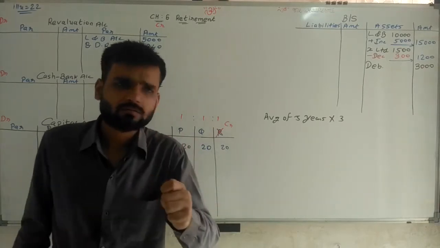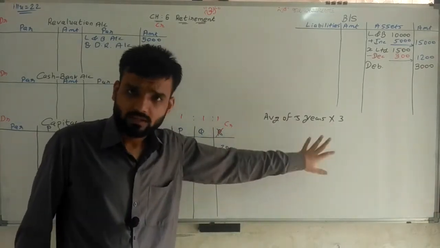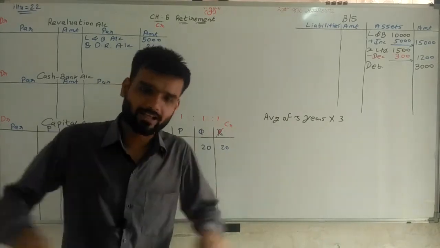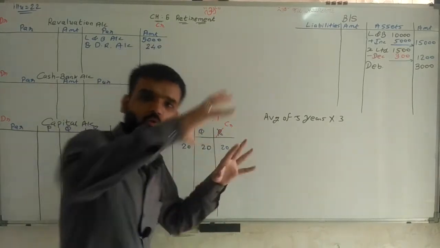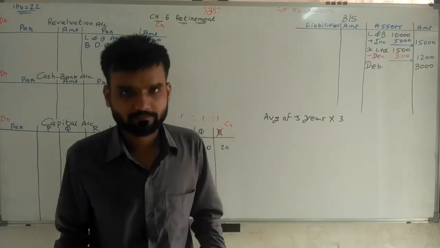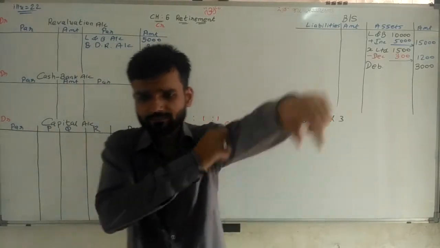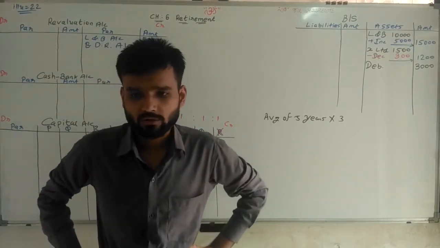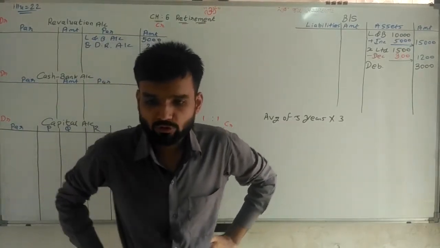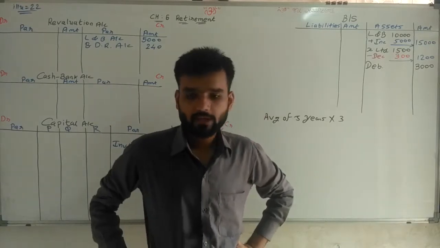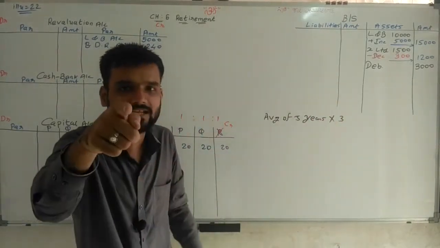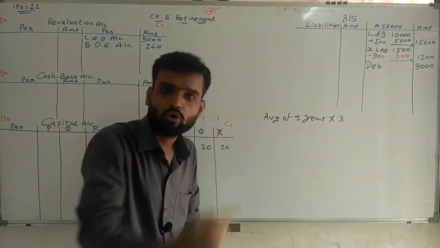What is the new thing? First, average profit of 5 years into 3. That is goodwill. Goodwill value is not directly given, so here the goodwill chapter is covered. Simple. Next, fifth adjustment: a provision of rupees 2,000 for outstanding salary is to be made. It means we have to pay a salary of rupees 2,000. That is outstanding salary, 2,000 we need to pay.